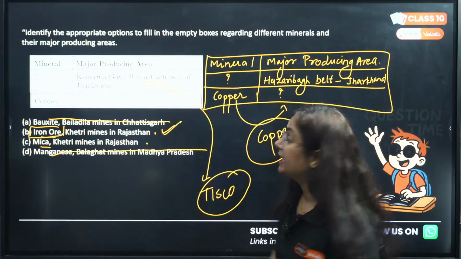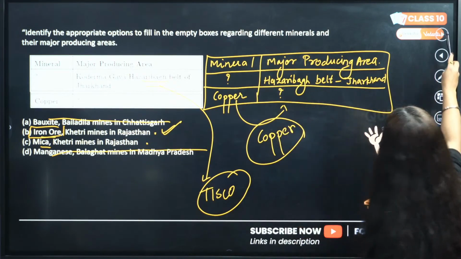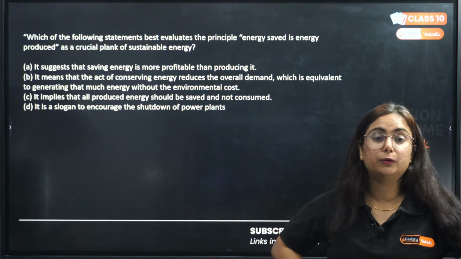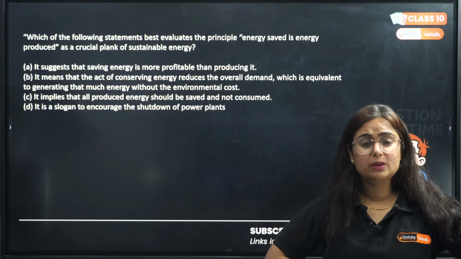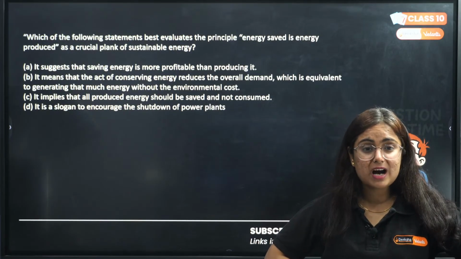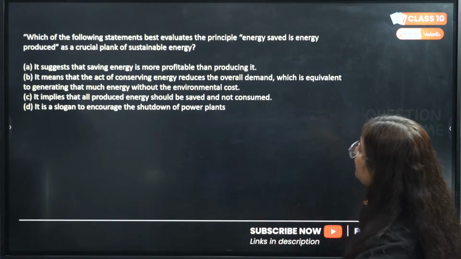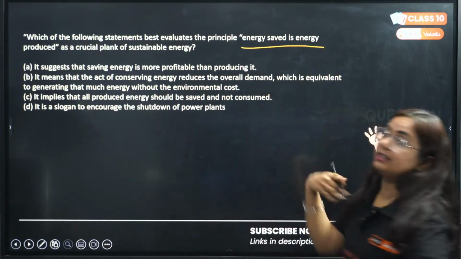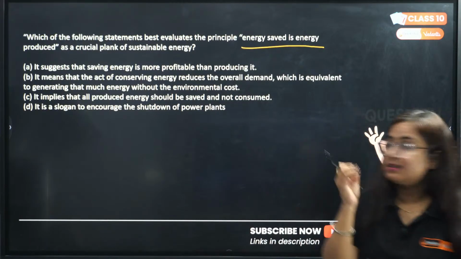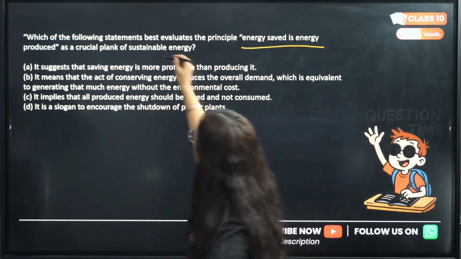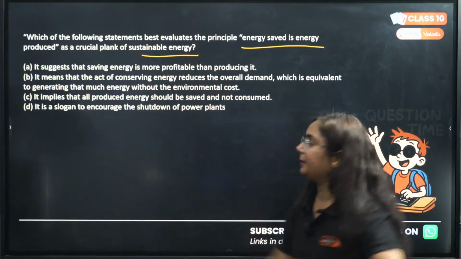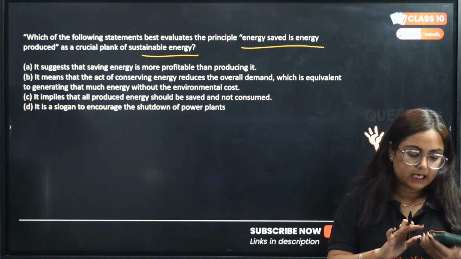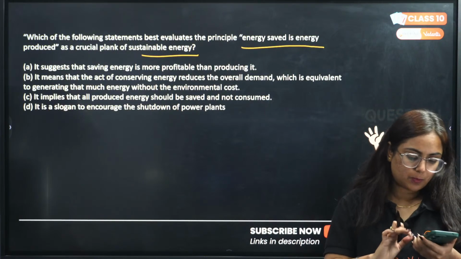Clear to everyone? Give me a thumbs up right now if this question is clear to all of you, because we are having another question in front of you. And to all those who are watching, what are you guys doing? Answer it fast. Question is, which of the following statement best evaluates the principle energy saved is energy produced as a crucial plank of sustainable energy? बताइए, options are in front of you. Read it nicely. Give me the correct answer in the live chat option.